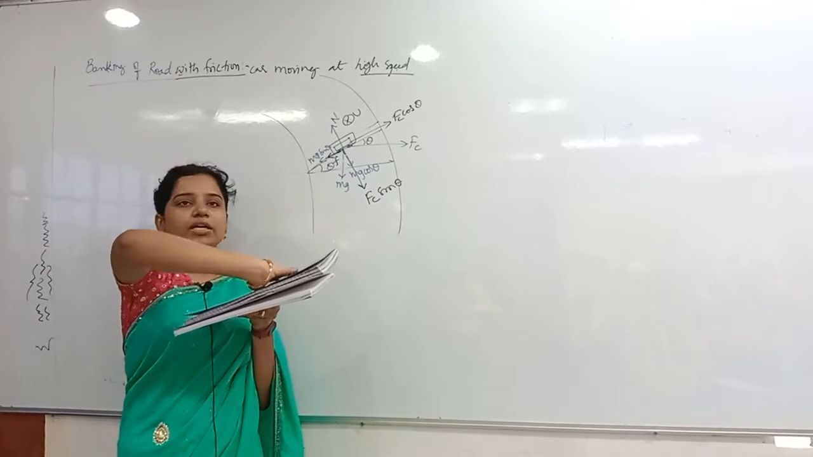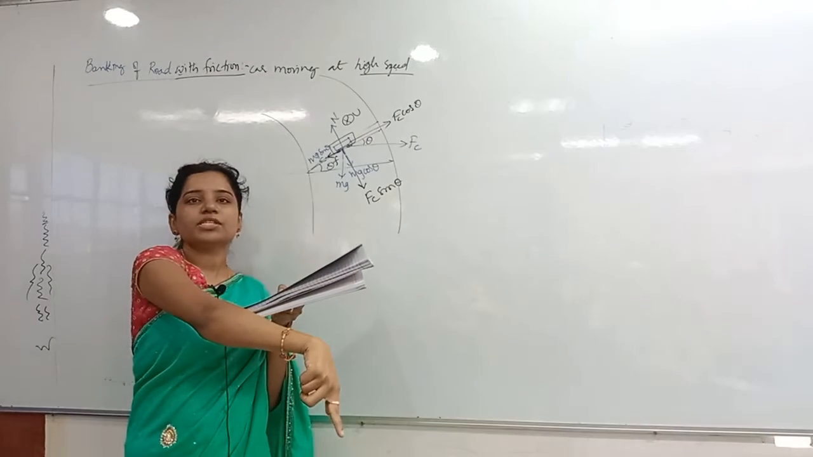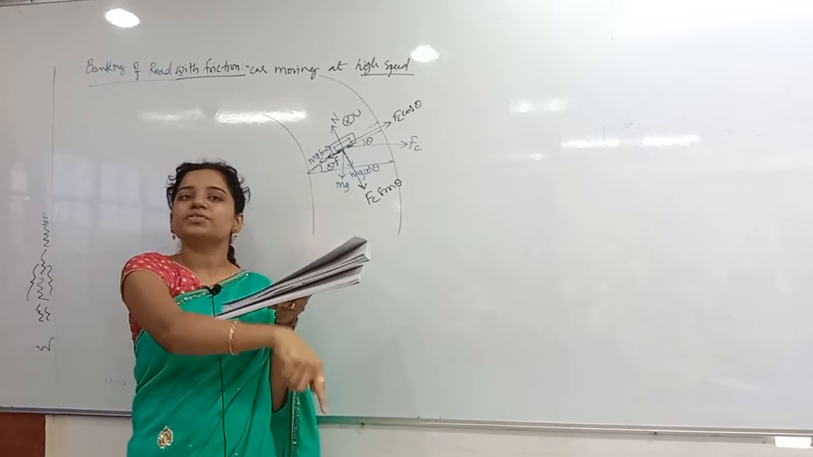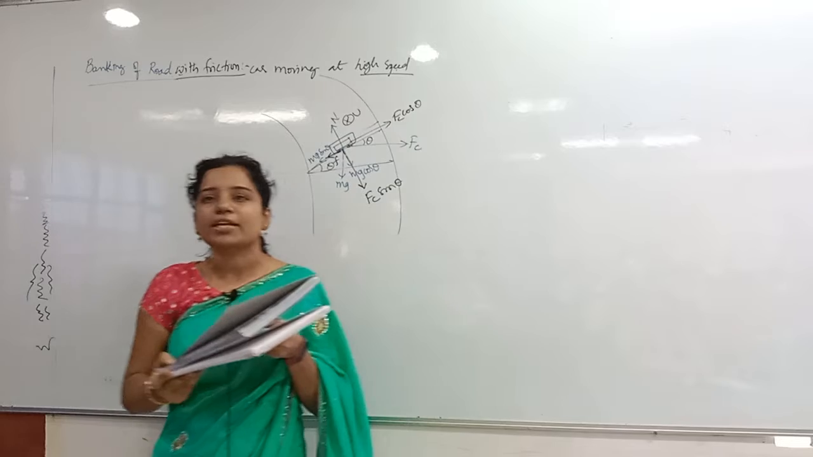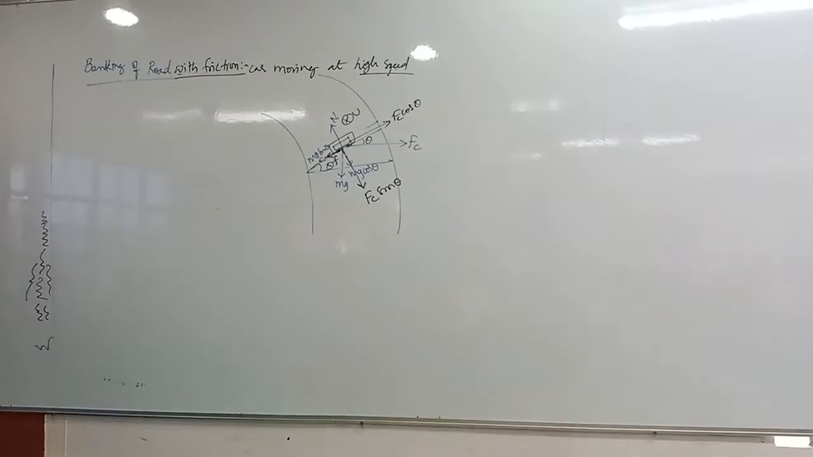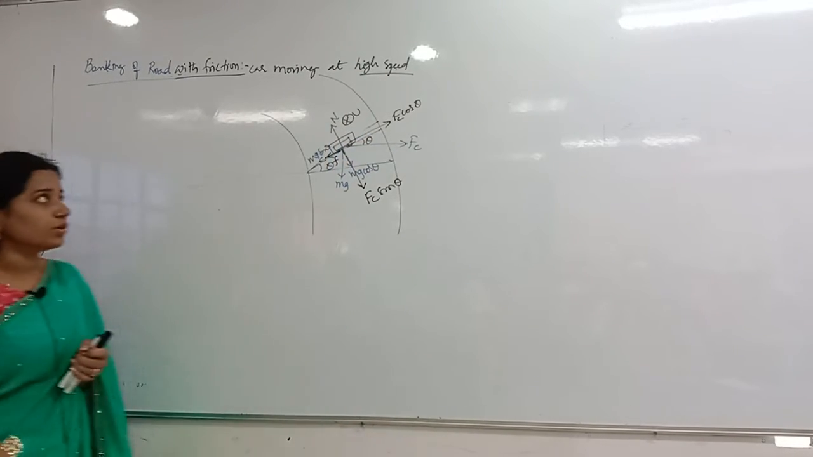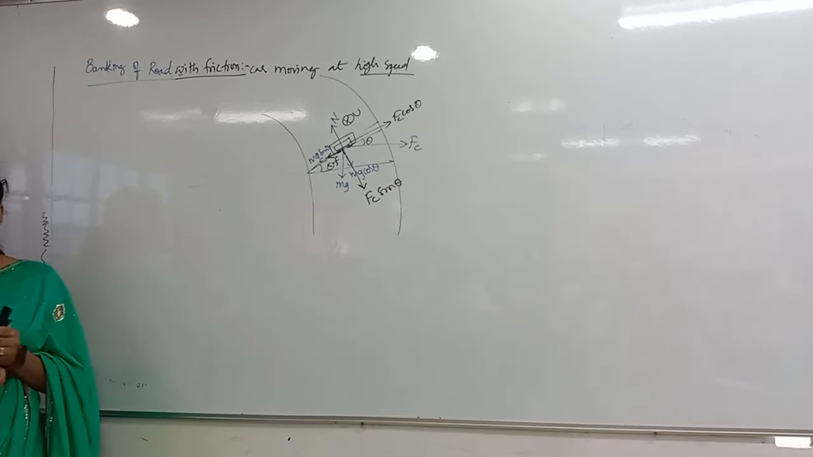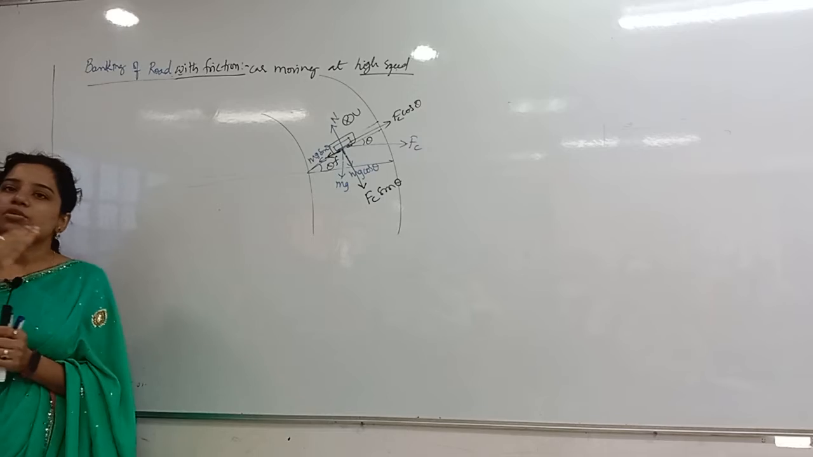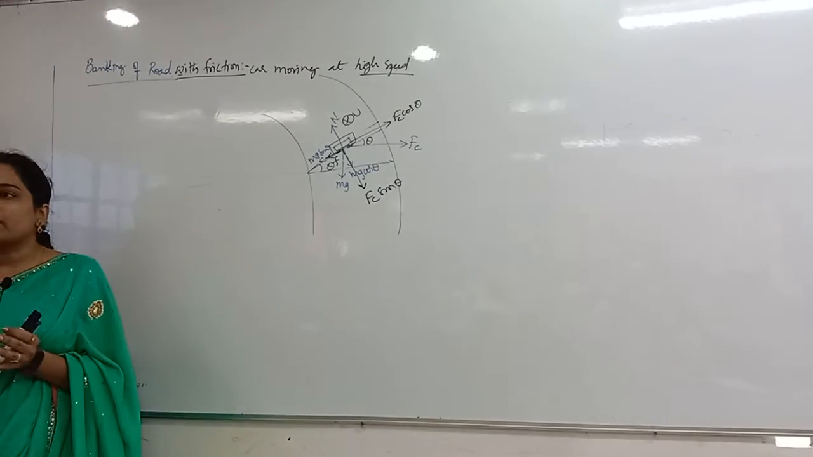Whenever I kept the car here, the normal reaction is acting in this direction. Opposite to the normal reaction, mg cos theta, and also Fc sin theta. These are the forces acting on the car which is moving on the banked road. So here mg sin theta is acting, friction is acting, and Fc cos theta is acting. Then is it moving with high speed or low speed? High speed. Whenever it is moving with high speed, it is going in the outward direction.